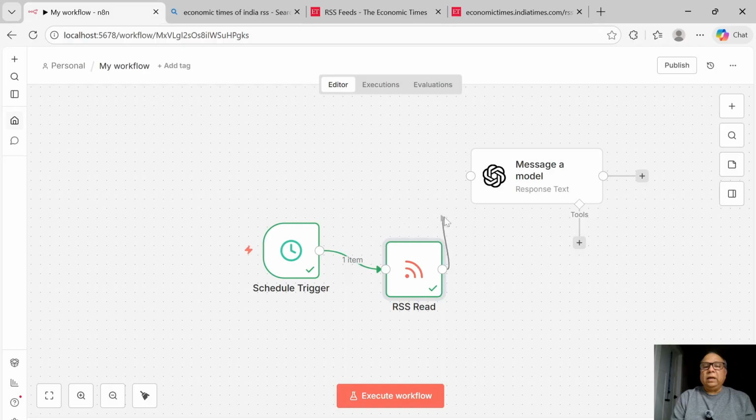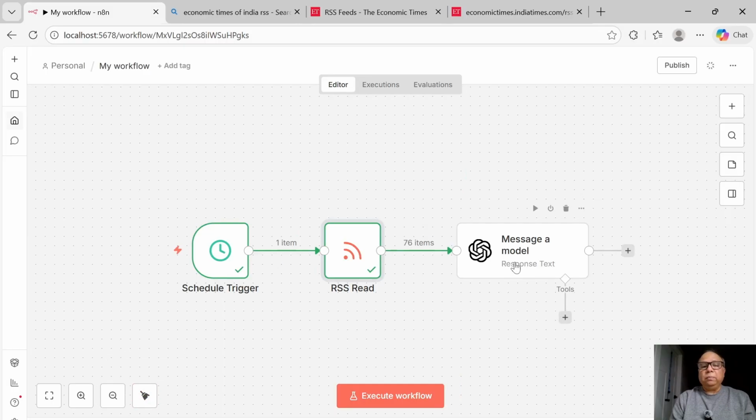Now let me try and push this to my LLM so that I can make sense out of this. I don't want to read all those 76 items that I'm getting. I want to read only those items, let's say for now, that are related to the United States and nothing else. Now this is kind of becoming unwieldy. You see this icon, a tidy up? If I do that, it will tidy it up.